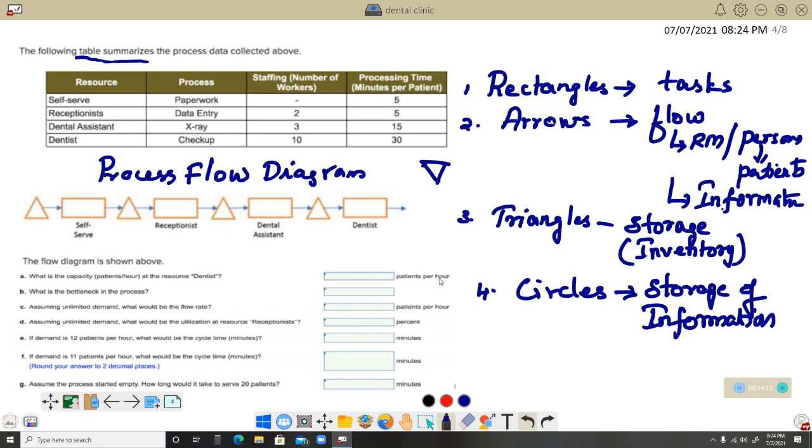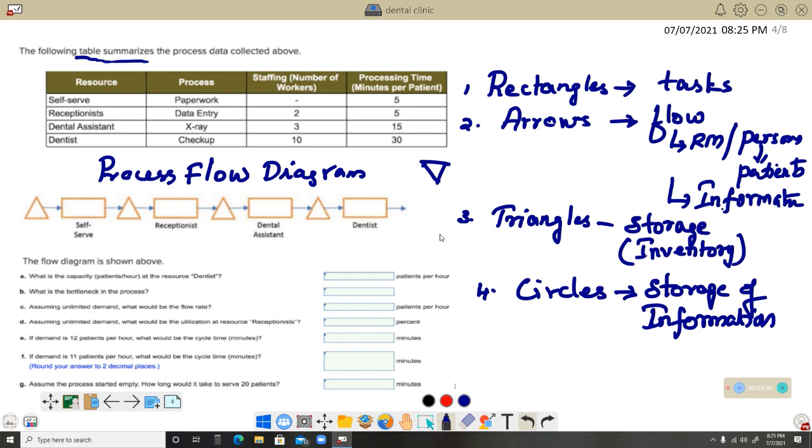So in a flow chart diagram or a process flow diagram, these are the certain symbols that we use. First one is the rectangle, which represents the task. Arrows indicate the flow of raw material as far as production sectors are concerned. It can be persons or the patients. And sometimes it can be the information. You can see triangles also.